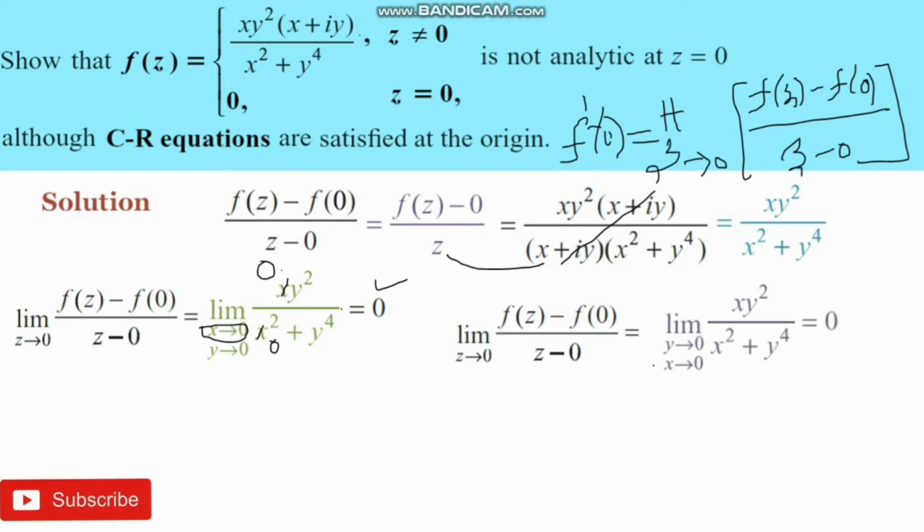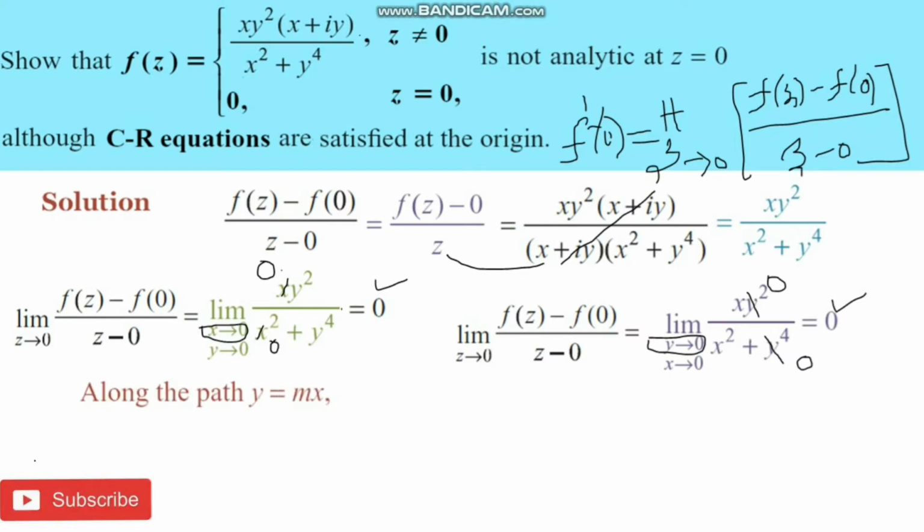We consider the limit along the path y approaches 0, then x approaches 0. First we substitute y with 0. Now the numerator is 0, x into 0 is obviously 0, and 0 by x square is equal to 0. So along these two directions we have the same limit. Now we can go through one more path.